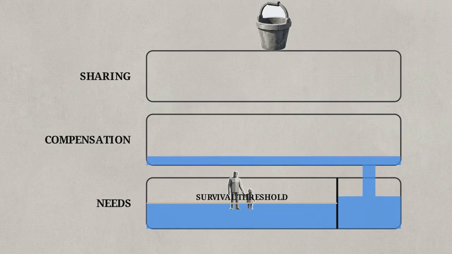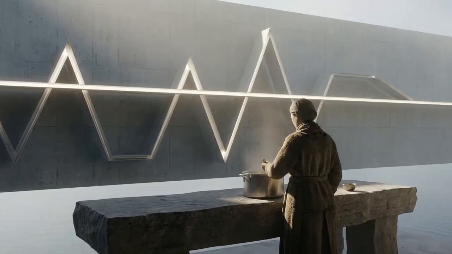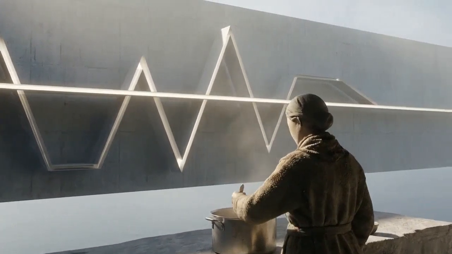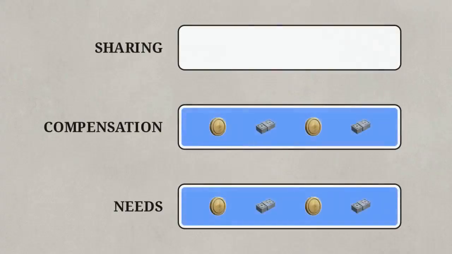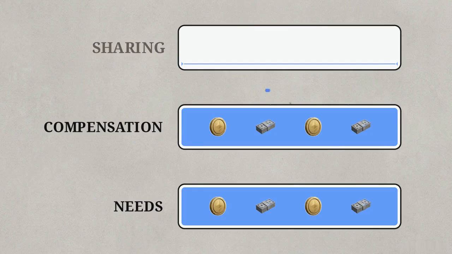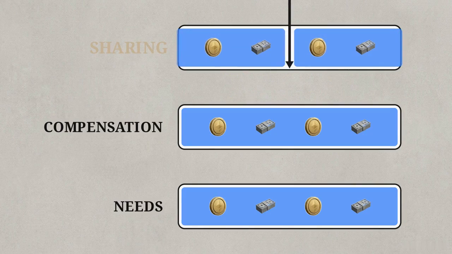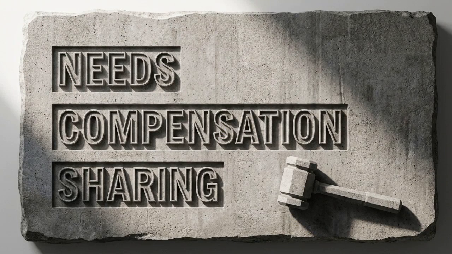Once needs are met, remaining assets move to the second filter, compensation. This pillar addresses quantifiable economic disadvantage resulting from the marriage. For example, a spouse who sacrificed a career trajectory to raise children. The final pillar is sharing. Sharing applies to the surplus assets that remain only after both needs and compensation have been fully satisfied. It is here the Yardstick of equality is applied. Surplus assets are divided with mathematical precision. This 3-part calculus resolves the tension between the ideal of equality and the practical requirement of post-divorce survival.